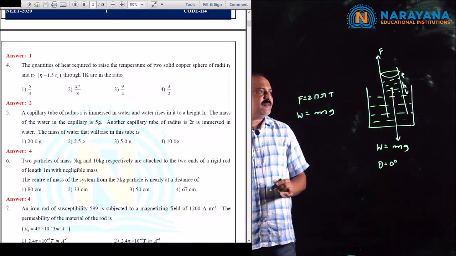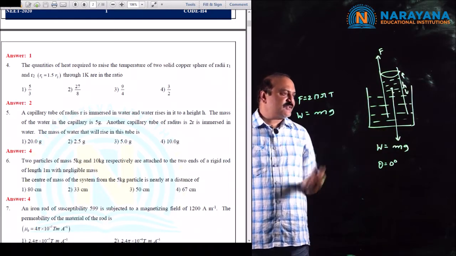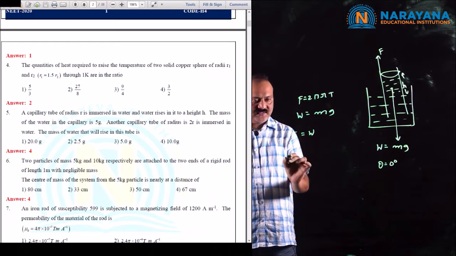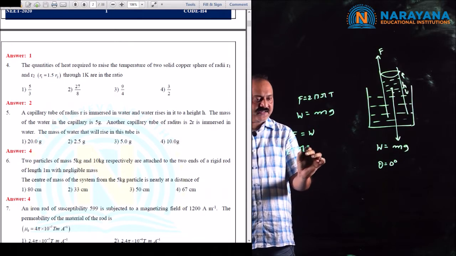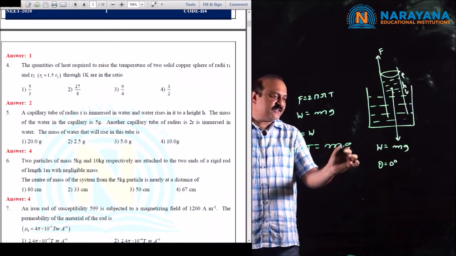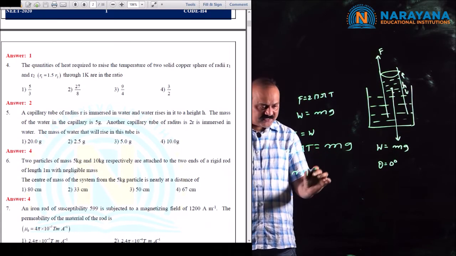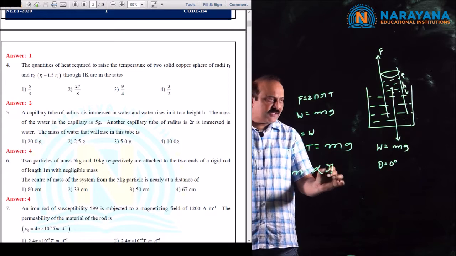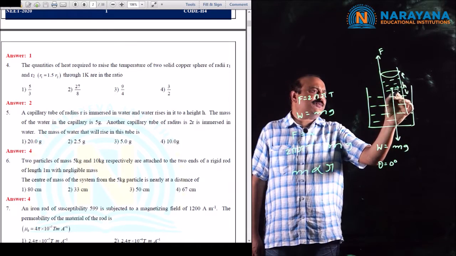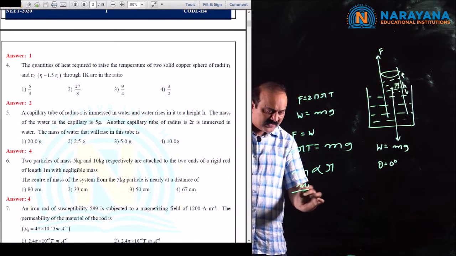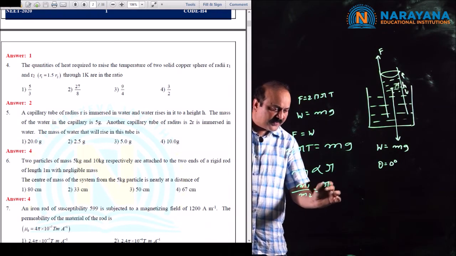When water is in equilibrium, upward force equals downward weight, that is F equals W. Therefore 2 pi r T equals mg. From this, the mass of water in the capillary tube is directly proportional to the radius of the capillary tube, that is r. From this, m1 by m2 is equal to r1 by r2.